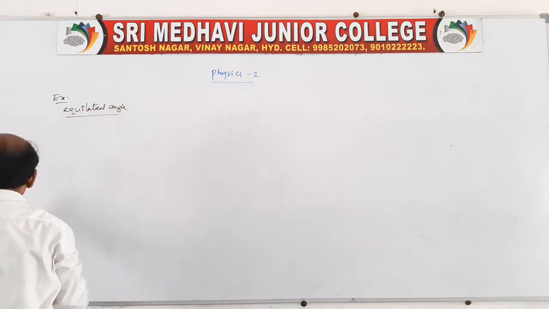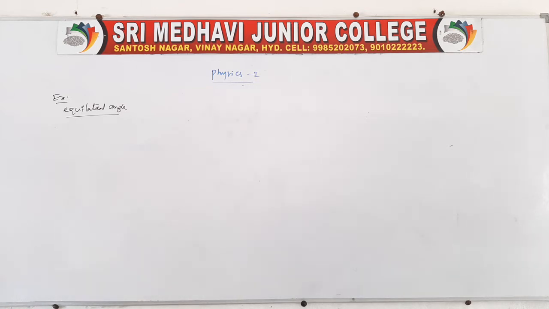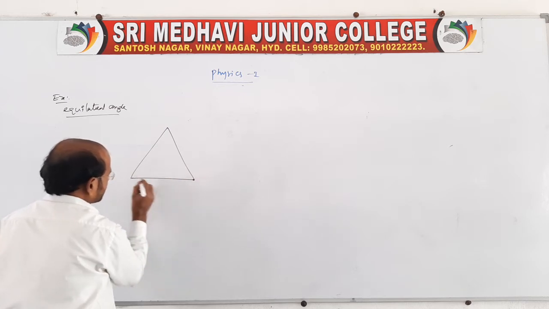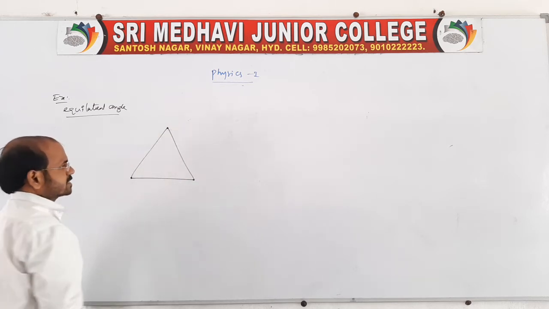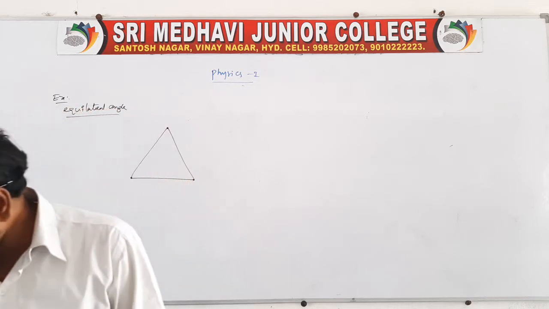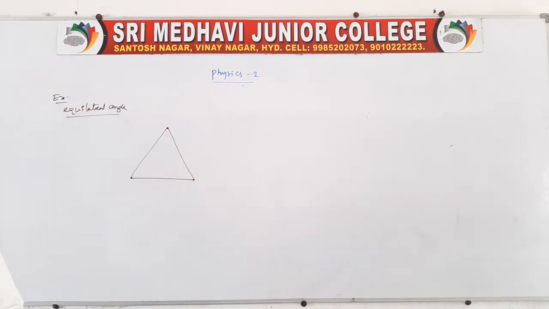So, the equilateral triangle: find the moment of inertia about an axis passing through one corner and perpendicular to its plane. You take one triangular lamina, an equilateral triangle like this. Now he is asking for the moment of inertia about an axis passing through one corner and perpendicular to its plane.